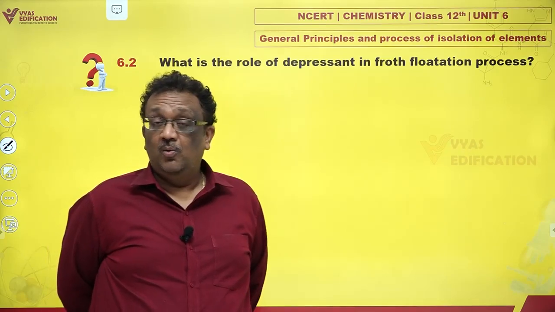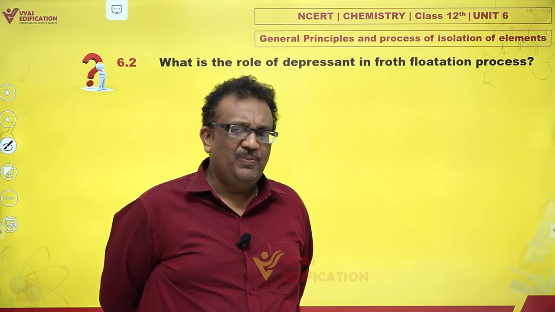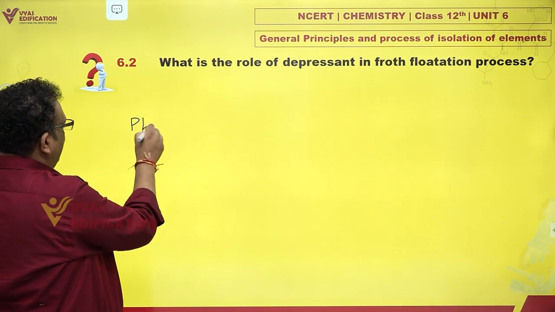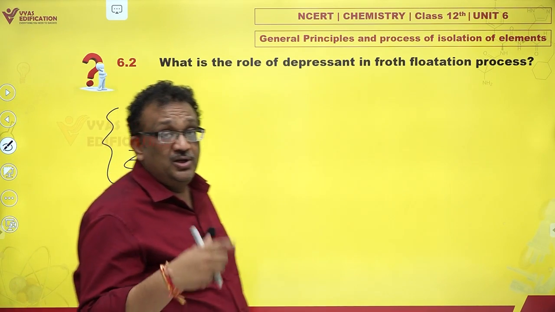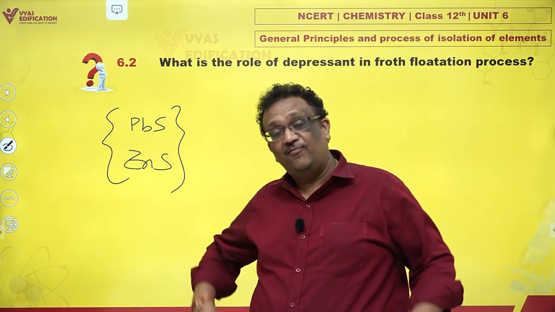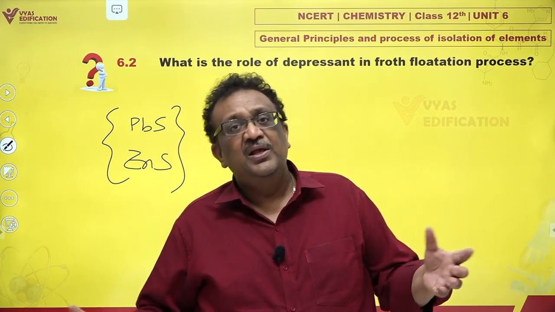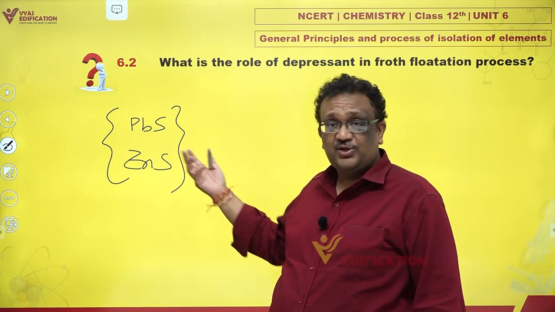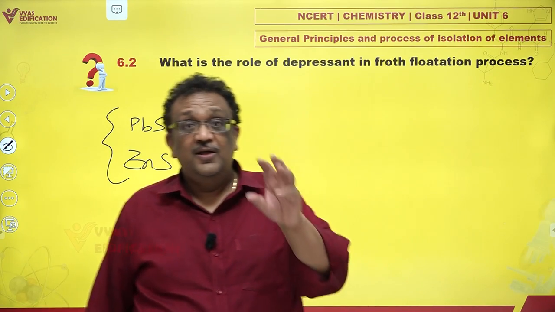This is the answer. What is the role of a depressant in a froth flotation process? I'll just begin with an example. Whenever you find ore of lead, usually PbS is found mixed with ZnS in nature. They are found together, often in a mixed state. In froth flotation, we are essentially using the hydrophobic nature of these sulfide ores. We put them in water, generate froth, and then we have activators which help in attaching particles of PbS or ZnS, that is sulfide ore, with an oil bubble.